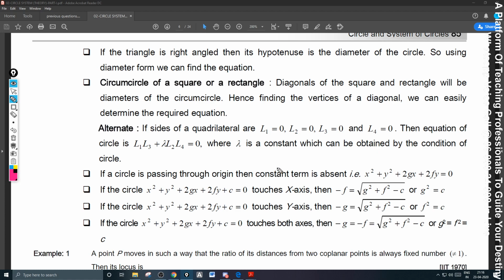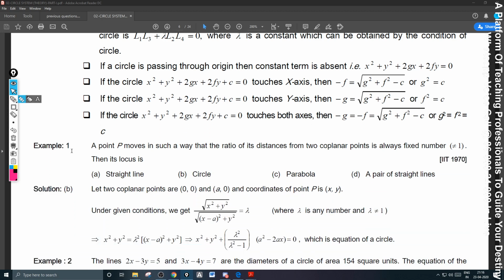Next one. If the circle passes through the origin, obviously there is no constant. Understand? If the circle touches x-axis, g square equal to c. Important. If the circle touches y-axis, f square equal to c. If the circle touches both the axes, g square is equal to f square is equal to c, please. These are the conditions to be remembered and revised.